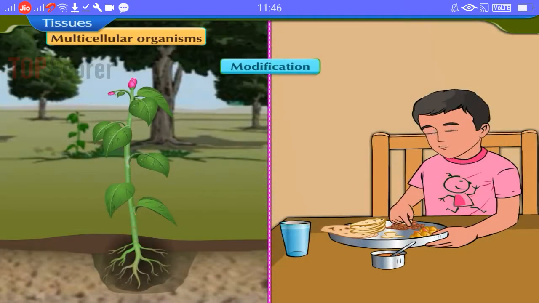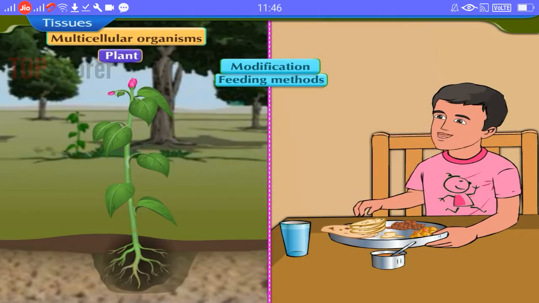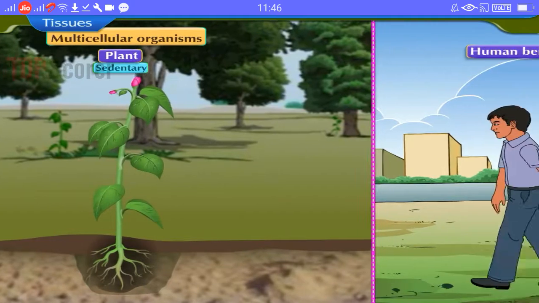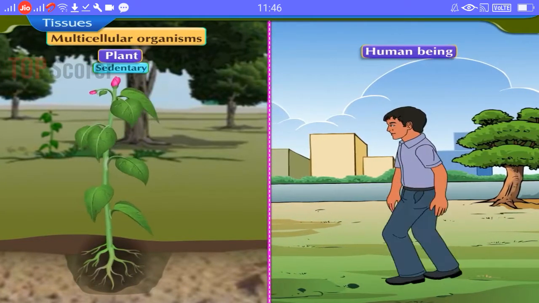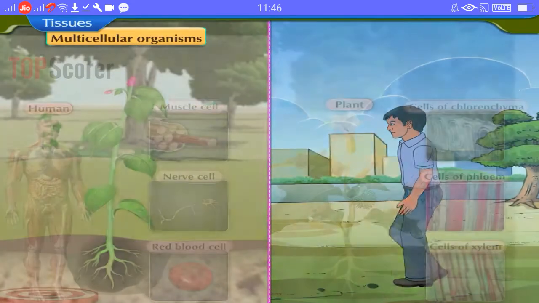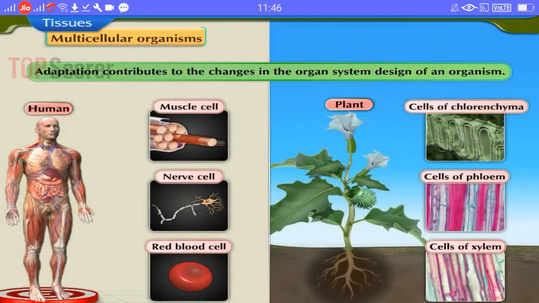This modification includes feeding methods of plants and animals. Plants are adapted for a sedentary existence and animals are adapted to active locomotion. This adaptation contributes to the changes in the organ system design of an organism.